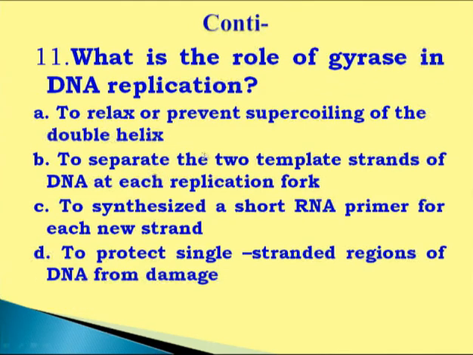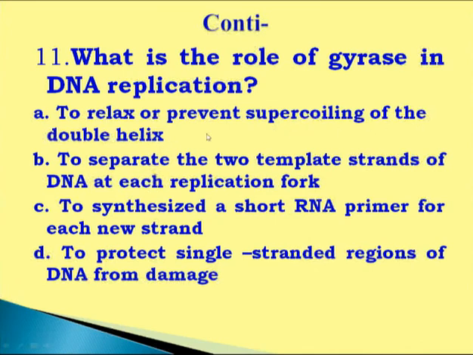Next question. What is the role of DNA gyrase in DNA replication? You know, there are two types of topoisomerases responsible for nicking at a particular position on DNA molecules. Topoisomerase 1 is responsible for a single strand break at a particular location, and topoisomerase 2 is responsible for causing a nick in both strands. Sometimes it is also called DNA gyrase. First one is to relax or to prevent supercoiling of the double helix.